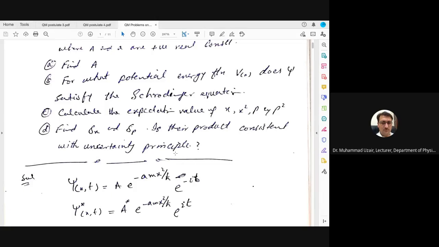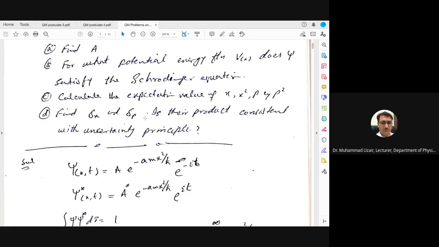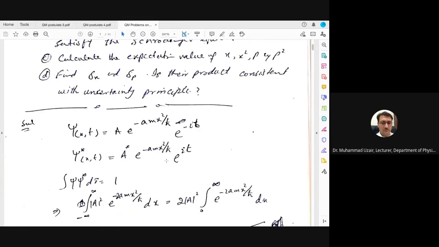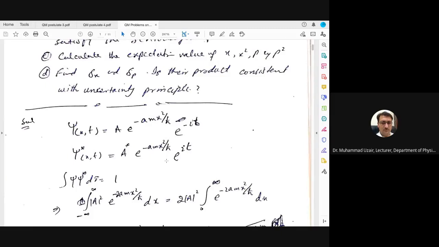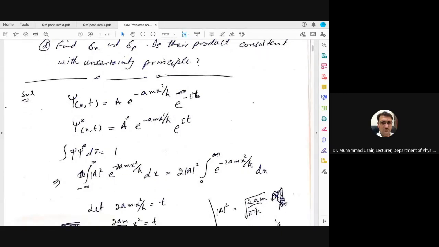This problem is basically on these postulates, but once we solve it and find the values of delta x and delta p, we can also find the uncertainty relation from it. We are going to teach the uncertainty principle next, but here we have to develop our concept about it.